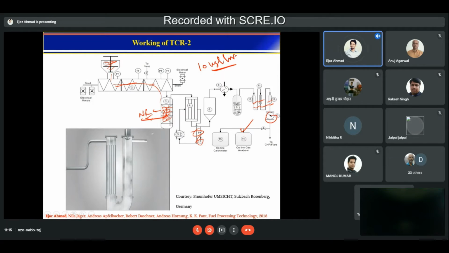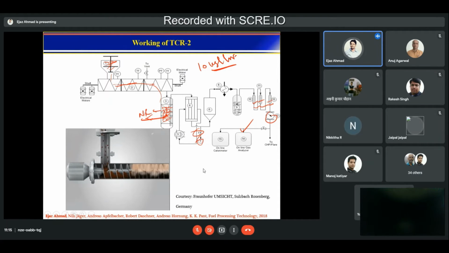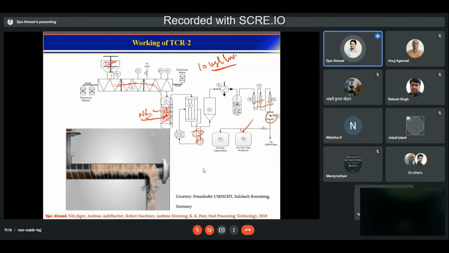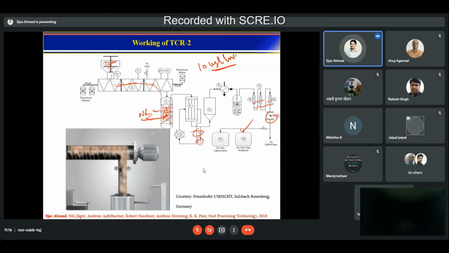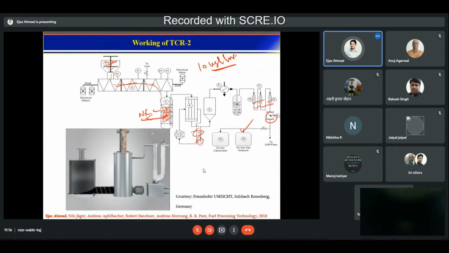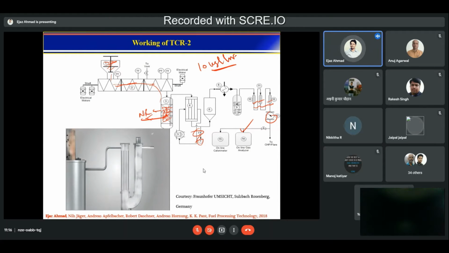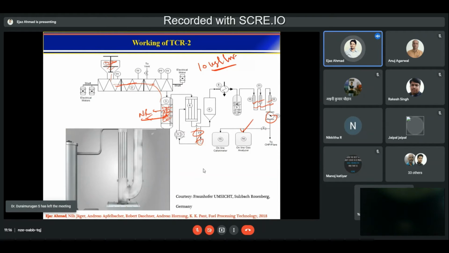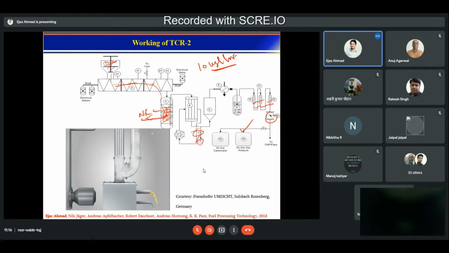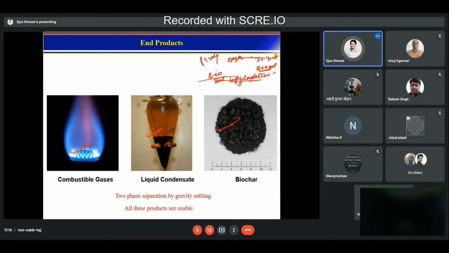Now I hope you have seen this video, so you know how this works. This is a typical process. I worked in Germany, and then we installed a similar unit here at IIT Delhi. At IIT Dhanbad I have just purchased a 2 kg per hour unit, which is about to be installed, while at IIT Delhi we have a 10 kg per hour unit. We have improved that further by connecting it with a fluidized bed reactor also.